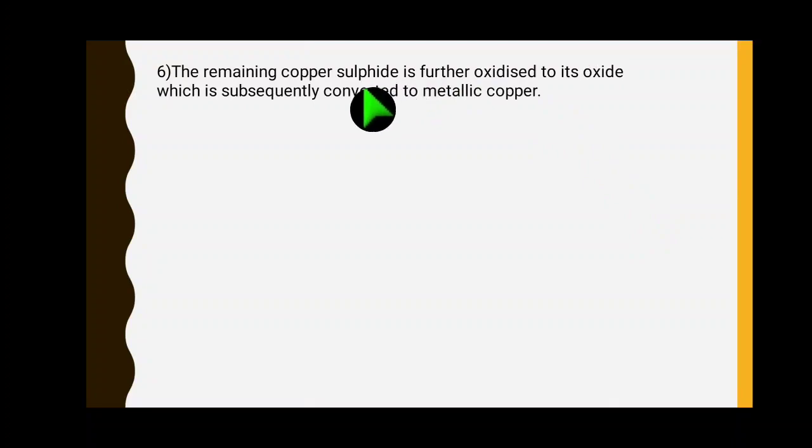The remaining copper sulfide is further oxidized to its oxide, which is subsequently converted to metallic copper.